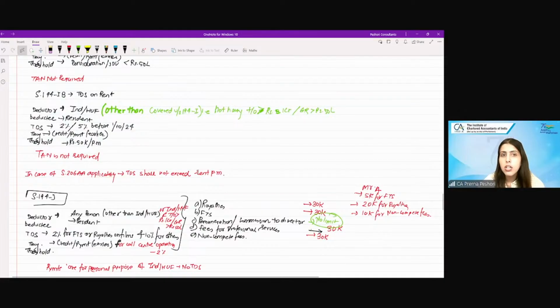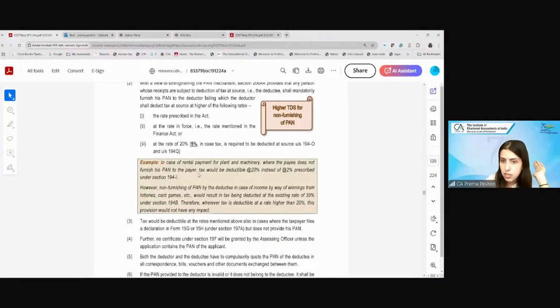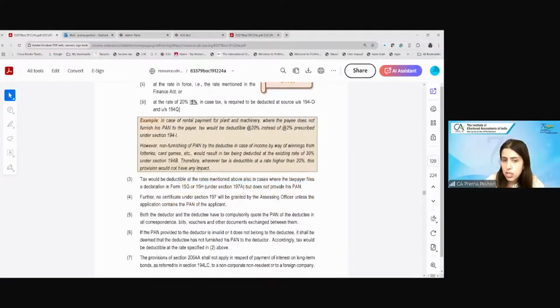Are we clear? So 206AA says that the rate will be at the higher rate. If you do not furnish PAN, then instead of, let's say, the 10% rate in 194J, it will be 20%. Are we clear? Any questions so far? Any doubt? Yes, any questions?